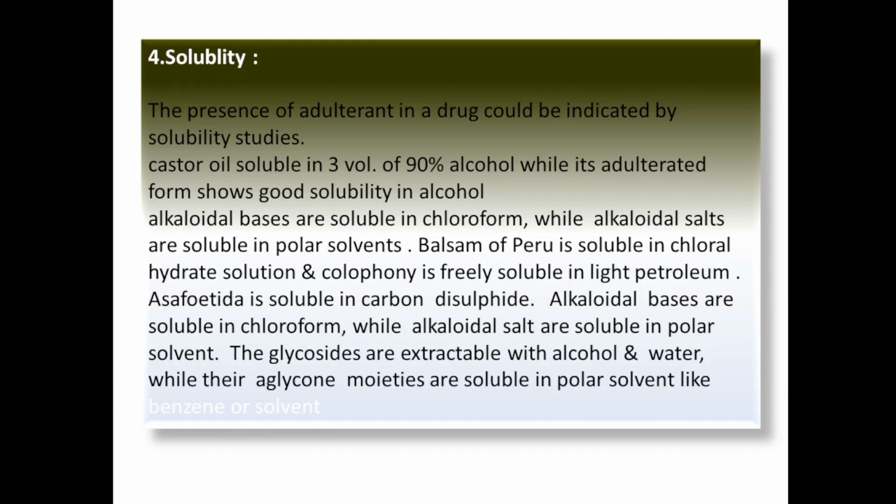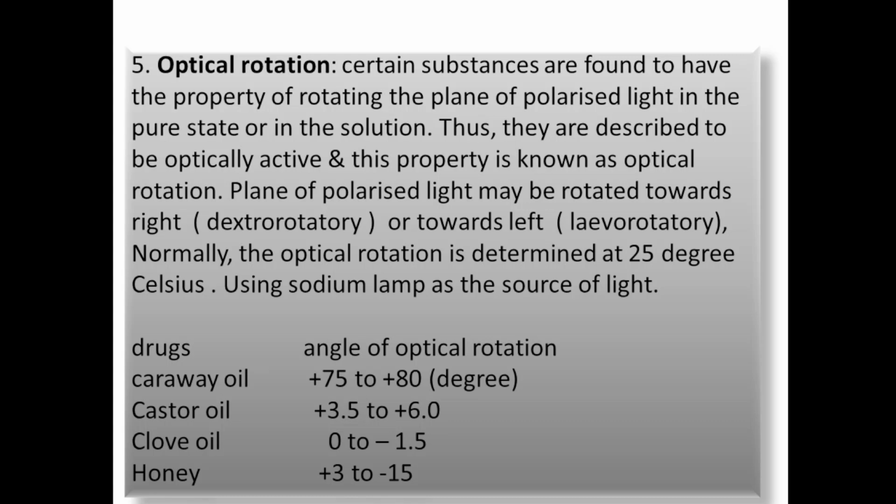So different types of constituents and drugs have different types of solubility. According to the nature and type of drug, it is soluble in different types of solvent, and from that solubility we can identify the drug, as well as find out if there is any adulteration, by using this solubility study. So it is also one of the criteria to assess the herbal drug. After that, optical rotation.